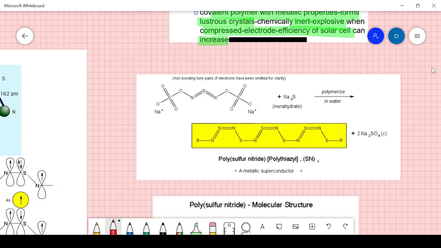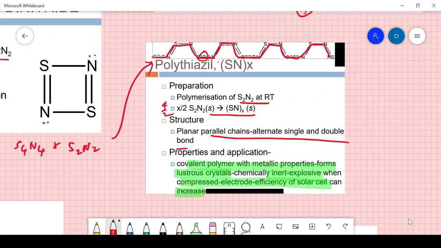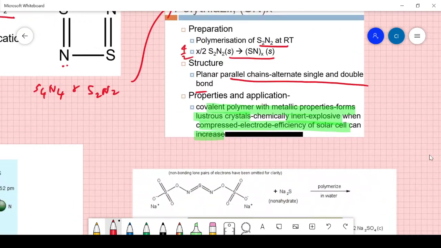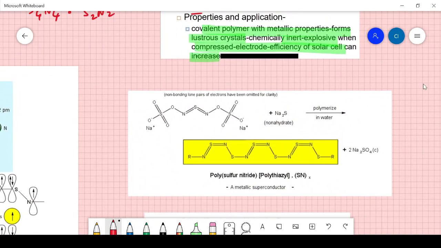In the previous case we saw alternate double bonds and single bonds, but still the hypervalency of sulfur is allowing migration of the bond, that is why we put a double bond there. So this bond migrates and leaves a single bond there, and probably it is conjugating. So this is the reaction, it polymerizes to give polysulfur nitride. We have this plus 2Na2SO4, it's a metallic superconductor.